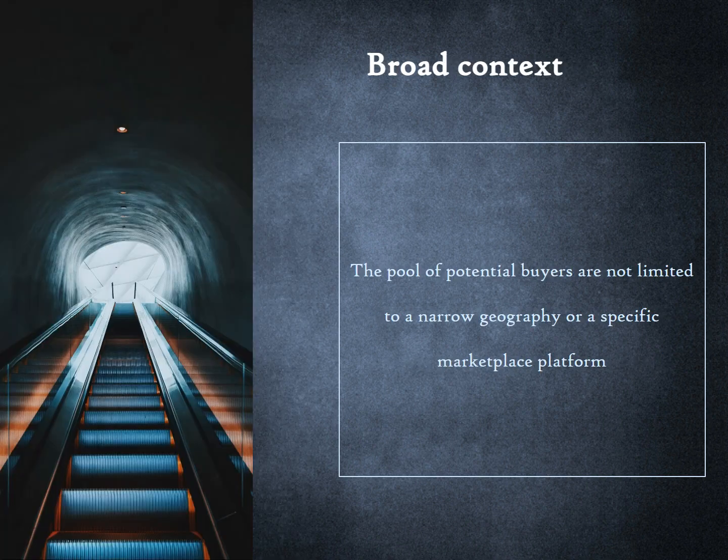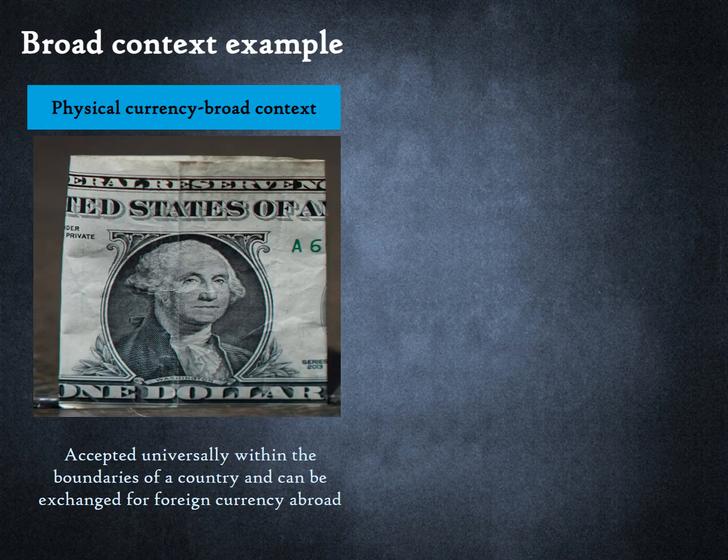Broad context means that entities who accept the economic value of the financial asset, the potential buyers, are not restricted to a narrow geography or a specific marketplace platform like Amazon. To understand this better, next, we will look at an example. A dollar bill has universal value within the US and can be exchanged for foreign currency at a foreign airport. Its economic value is accepted within a broad context.